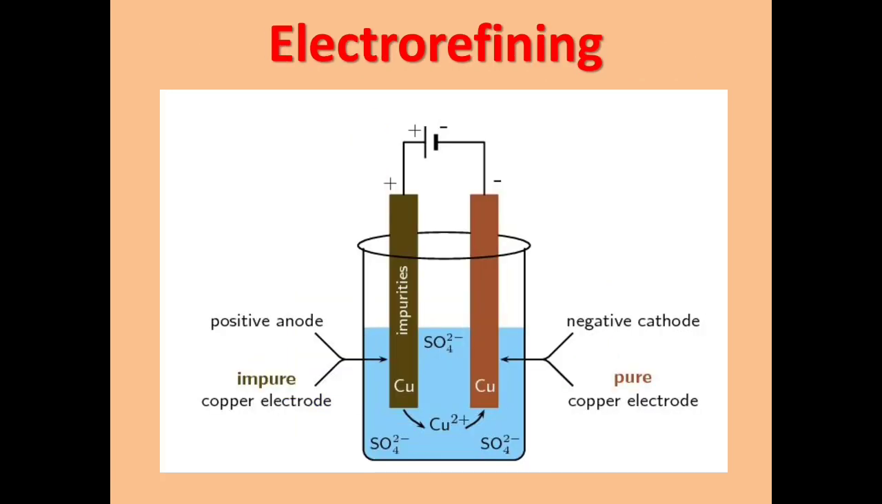Let us see some more applications. Another application is electro-refining. Where do we use this? Electrochemistry is used in electro-refining in the extraction of copper. Here you can see in this setup there is impure copper, and by the process of electrolysis or passing electricity, you can see here pure copper is deposited. This is one of the last steps that we see in the extraction of copper from its ore.